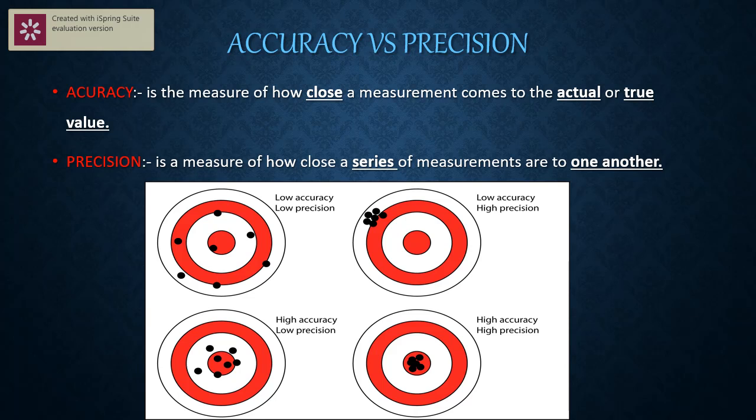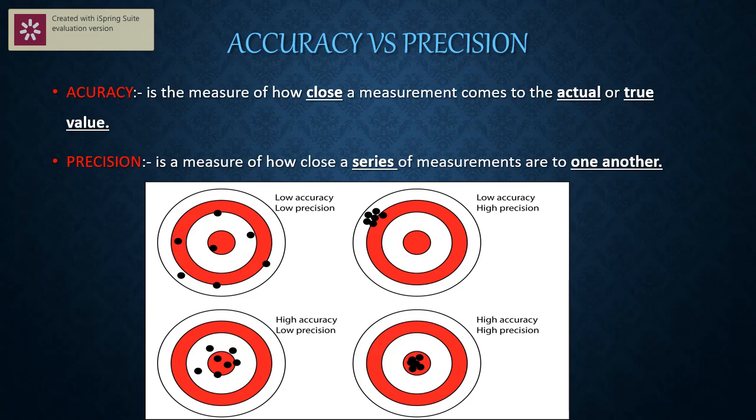Whereas in the second case, right topmost, this second boy is low in accuracy, but he is precise. How precise? All his targets are at a particular point. You see the definition: precision is a measure of how close a series of measurements are.